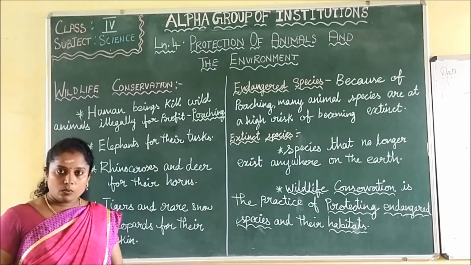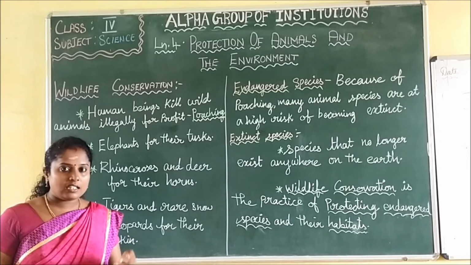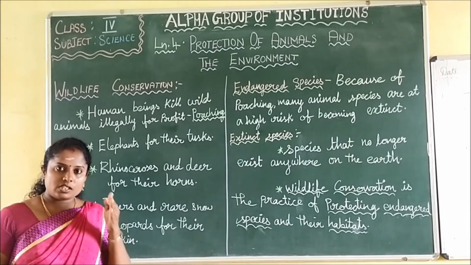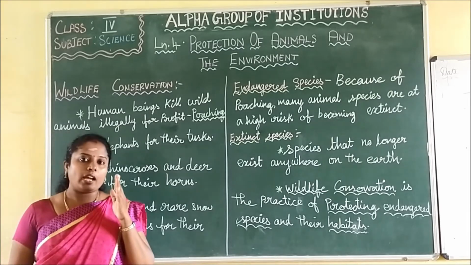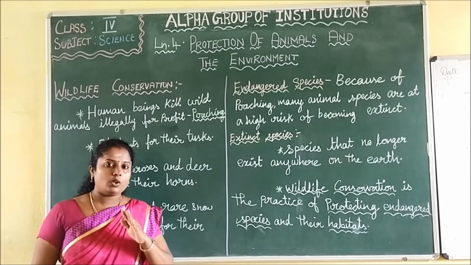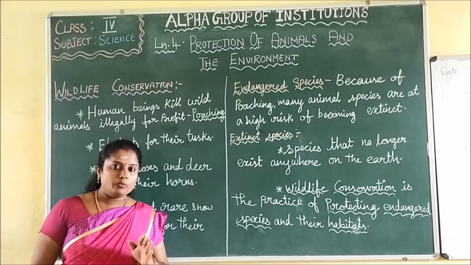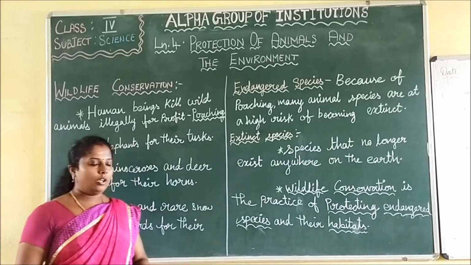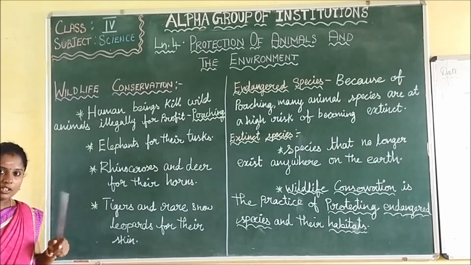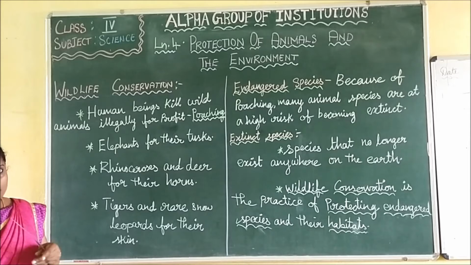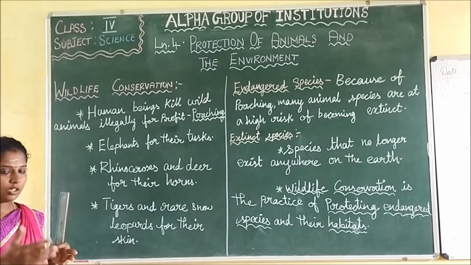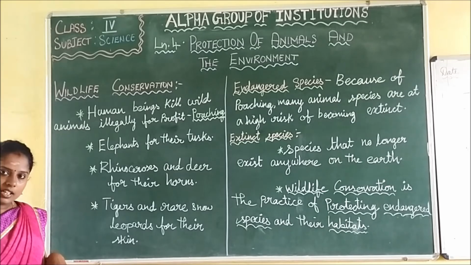So for their own purpose, they are killing the animals. It is strictly prohibited, and poaching should not be done. So we have to avoid it. For those valuable things, human beings kill the animals, so let us see which animals they are killing.